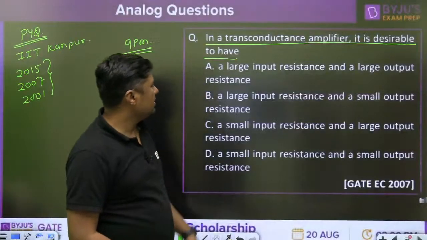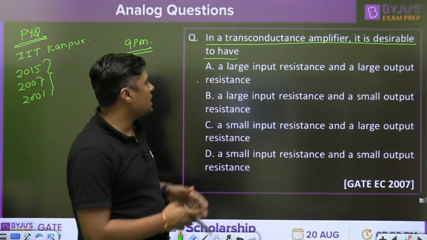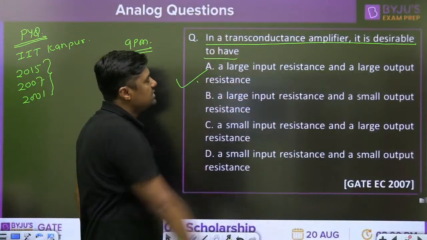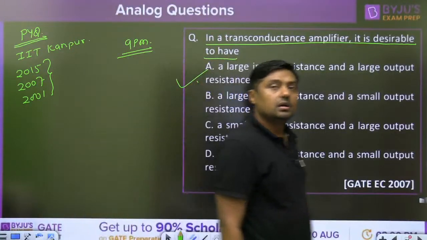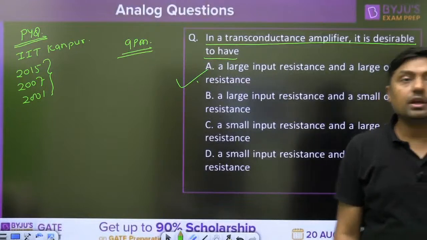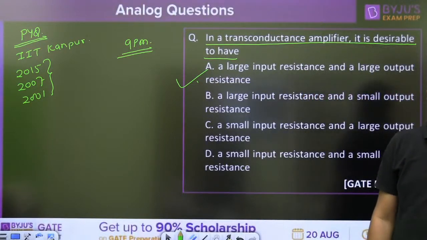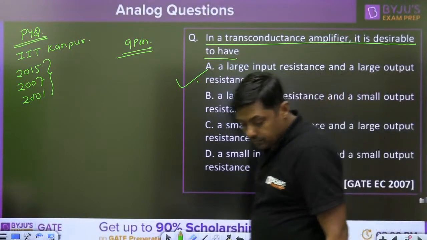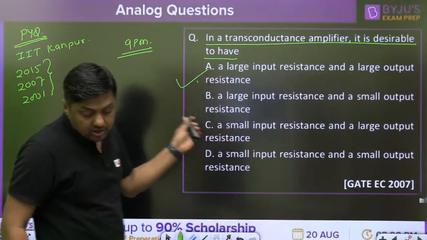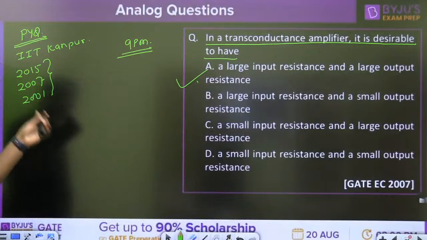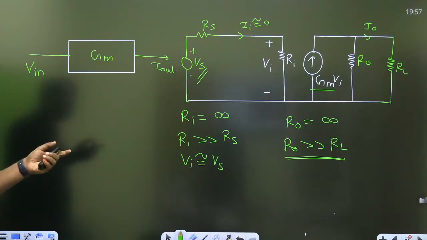Which answer is correct? Large input resistance and large output resistance. A is the correct one. Right? So A, who gave it? Balakrishnan. Yes, Balakrishnan, your answer is correct. Check your answer. I think that explanation is clear to you, everyone. This explanation is clear to you.